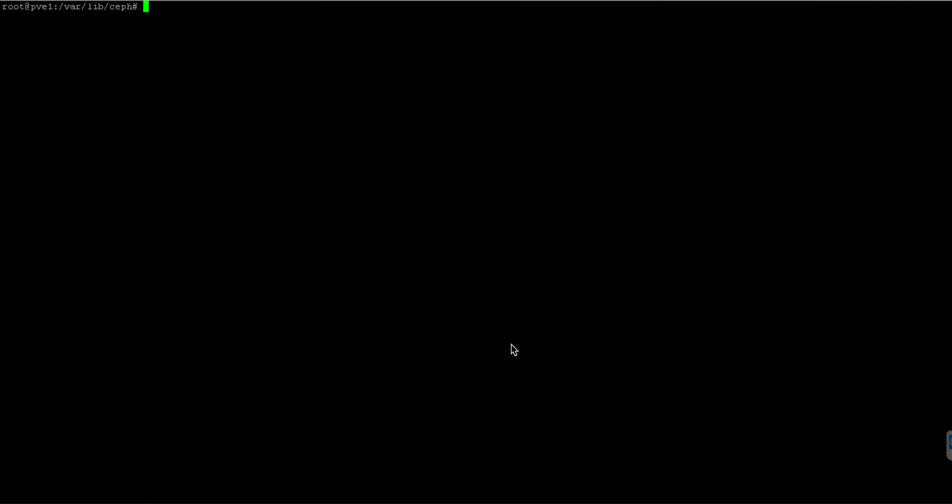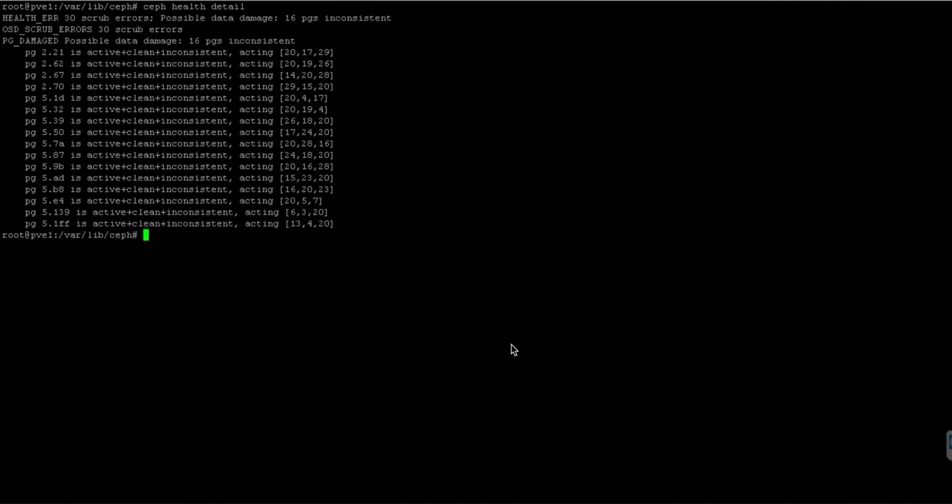To see if we have this case in our cluster, we can use ceph health detail. Yeah, there are some placement groups. Okay, that shows us all PGs in inconsistent state. Good. For example, I'll take the 5.9b placement group and we'll try to repair it.